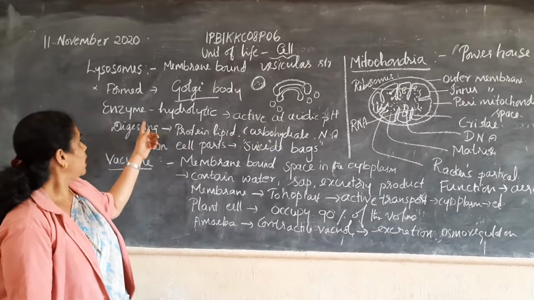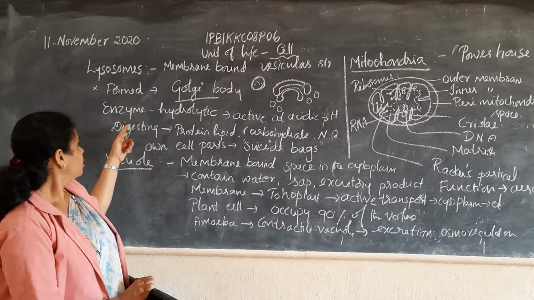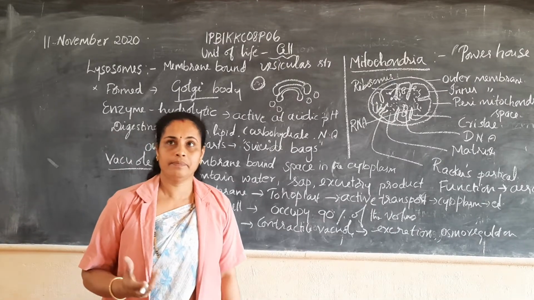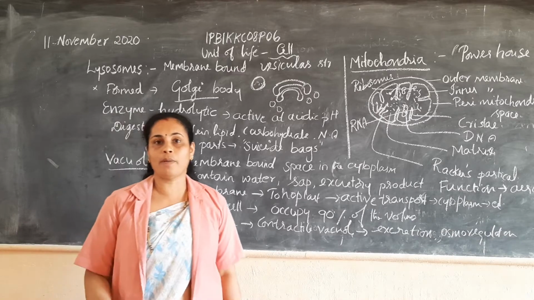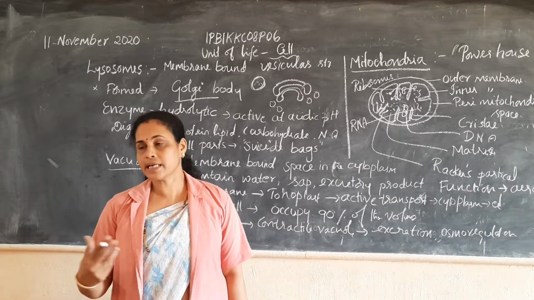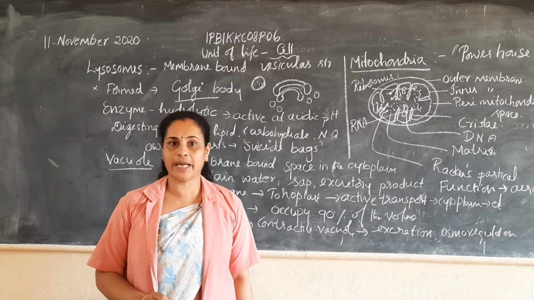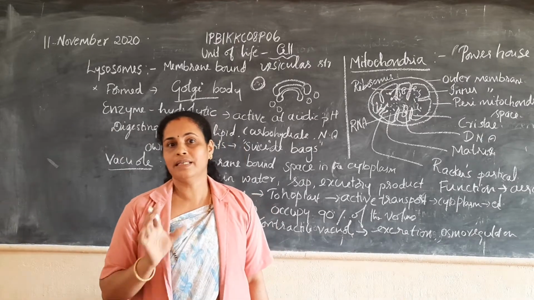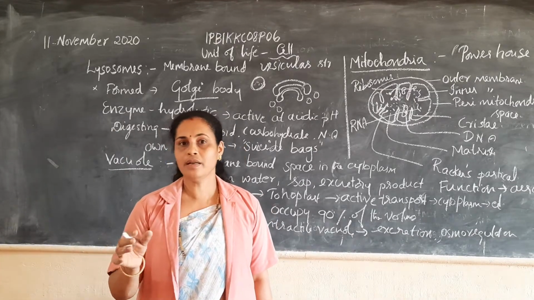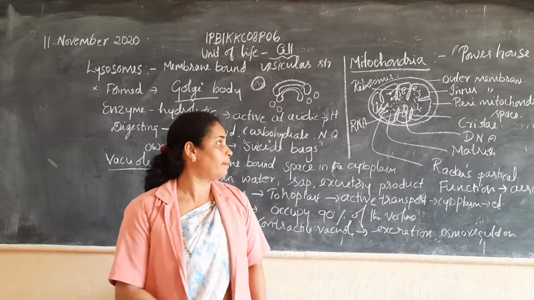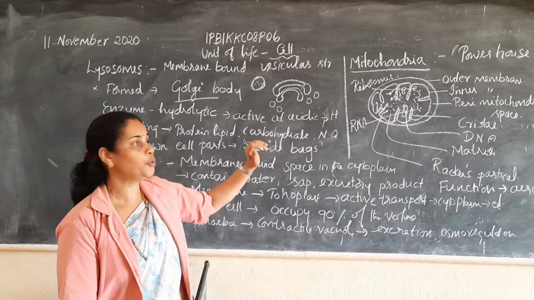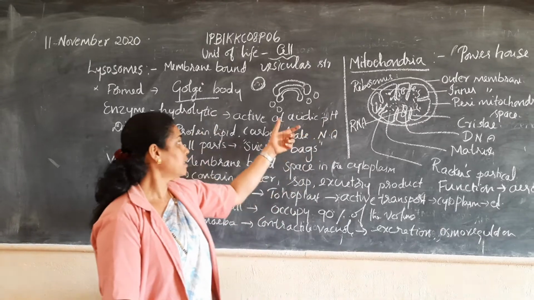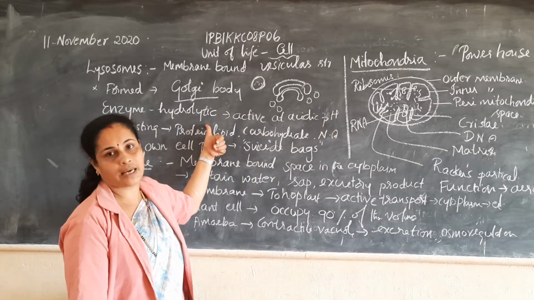Then mainly they are involved in digesting proteins, carbohydrates, lipids, then nucleic acids, etc., because of hydrolytic enzymes. And these hydrolytic enzymes are active at acidic pH. So you know what acidic is? Just below 7 is acidic, 7 is neutral, and up to 14 is basic. But these enzymes are active at acidic pH, so the condition is acidic, below 7.